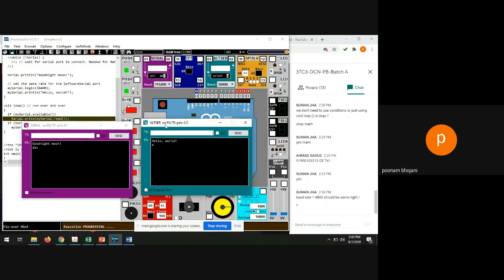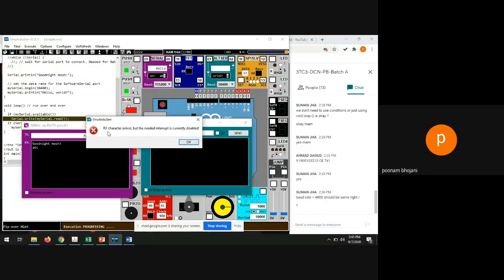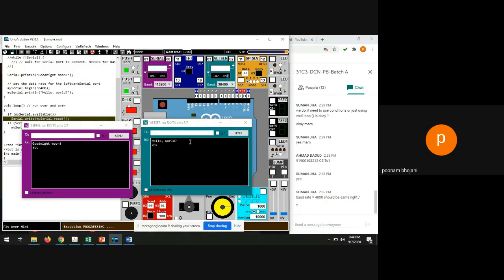So if you write here hello, but let me tell you, sometimes it happens, right now you're writing hello, send it. So what they will say is receiver character arrival, but the needed interrupt is currently disabled. See, this type of error will come once you do this. And see, what is being received?